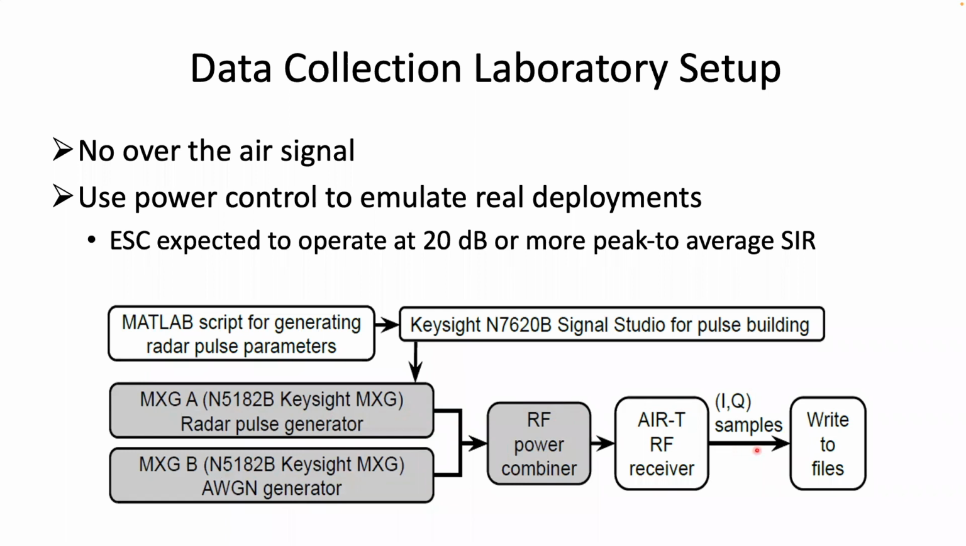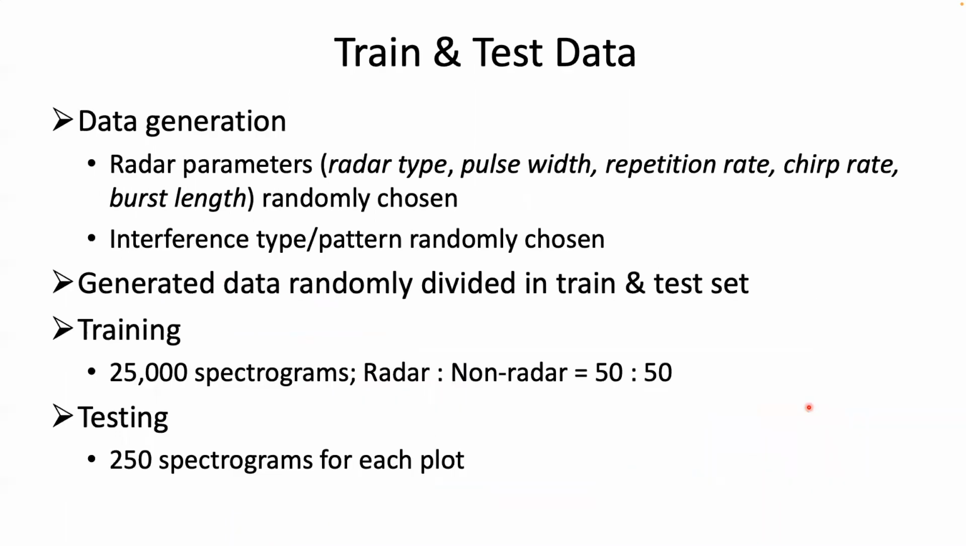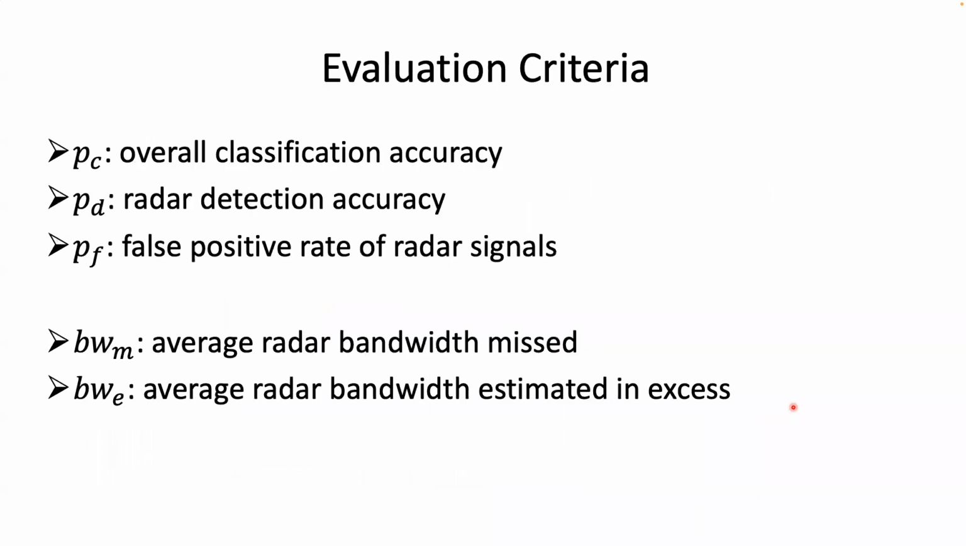Finally, the ESC outputs are written into files that are later used for training and testing. During data generation, we randomly vary the radar and interference parameters across examples. The generated data is randomly divided into training and test sets. For our evaluation, we use this criteria.